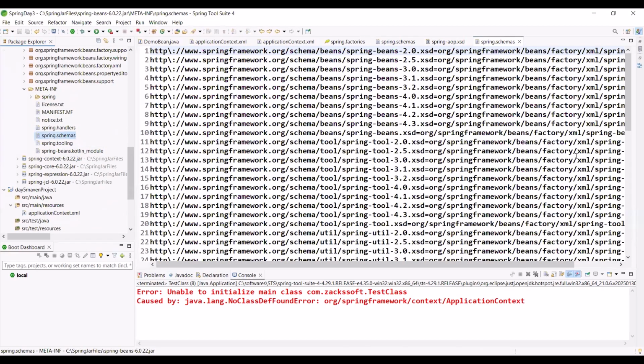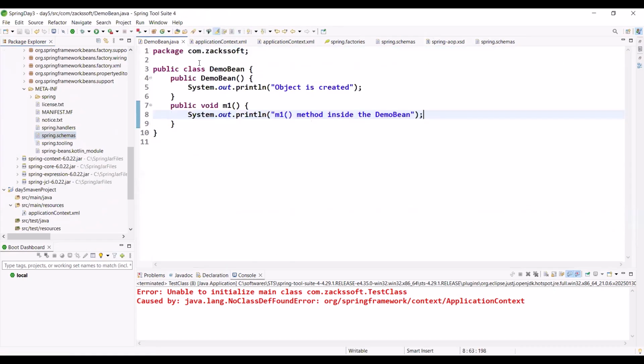Okay, leave this one. What is the purpose? No issues. I will speak something. Don't worry. So I hope right now you got this point. The purpose of XSD, just a little bit, right? In this XSD file, mainly all rules are defined, right? All rules are defined. Is it okay? Should I repeat anything? No, sir. Okay, just observe.